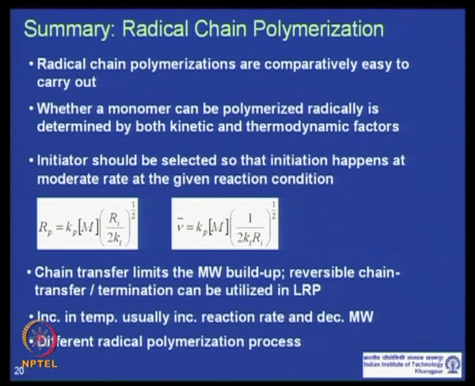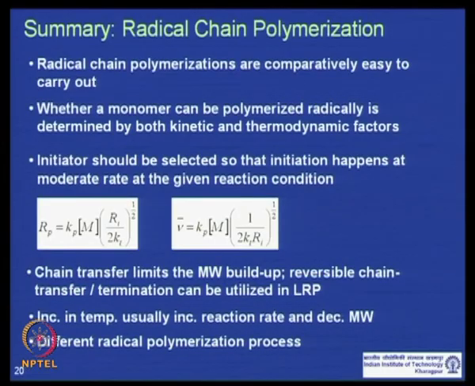Now, you should choose the initiator in such a way that the reaction happens at a moderate rate. Rather, you should choose your polymerization reaction temperature in such a way that the half life of your initiator is somewhere within your reaction time frame. It should not be too low, so that the reaction is too fast, or too long, so that the reaction is very slow.